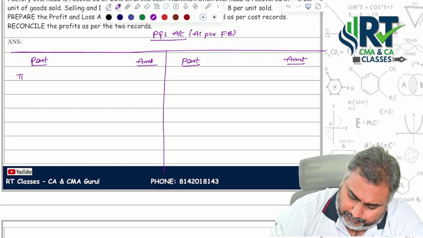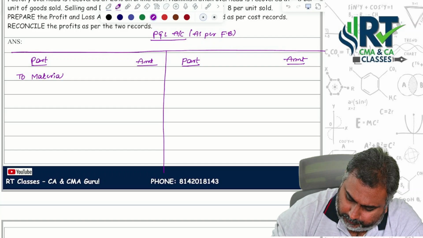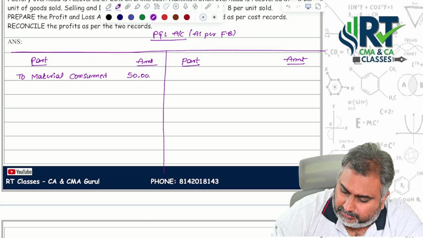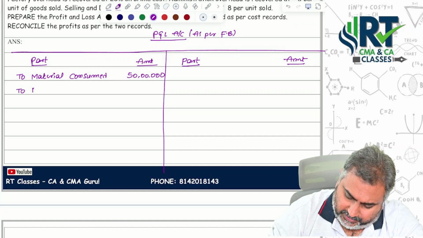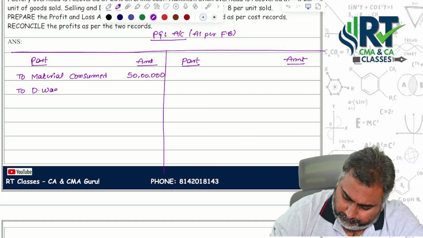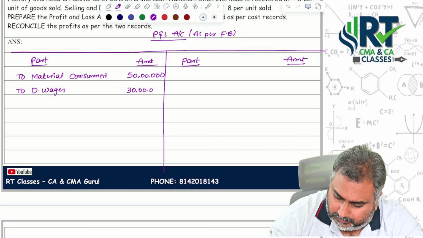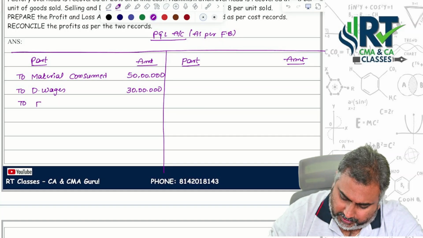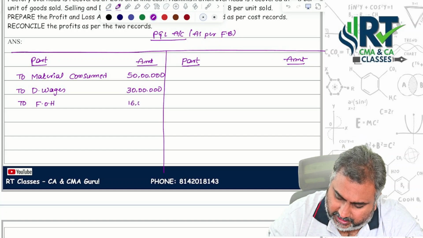So write: to material consumed, 50 lakhs as given in the question. Next, to direct wages, 30 lakhs. Next, to factory overheads, 16 lakhs.